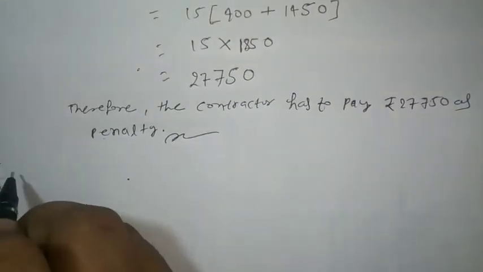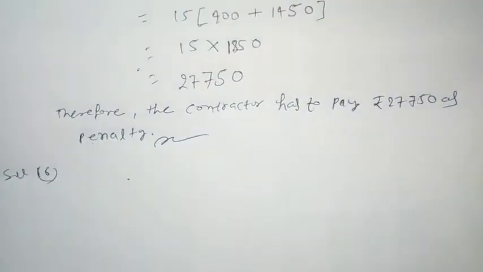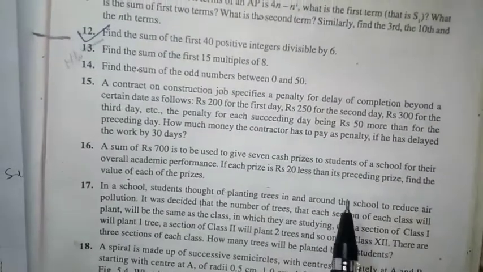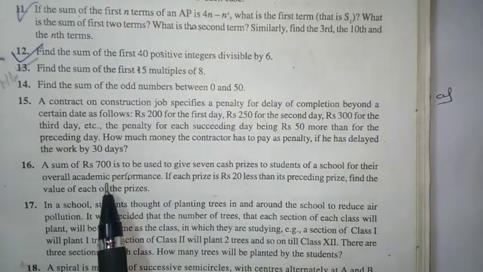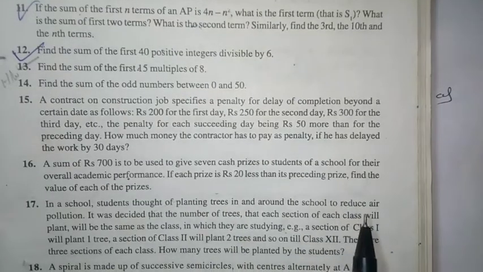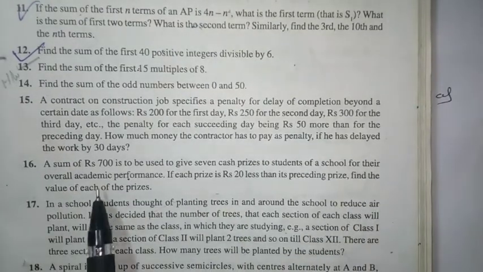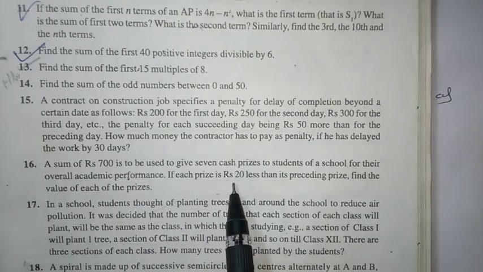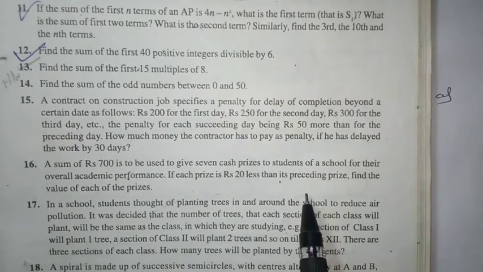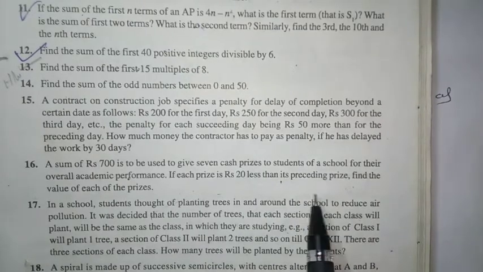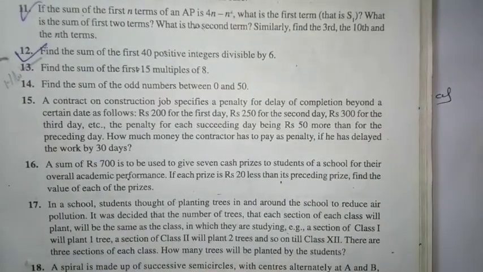Now the next question, question number 16. Question number 16 says, a sum of rupees 700 is to be used to give 7 cash prizes to students of a school for their overall academic performance. If each prize is rupees 20 less than its preceding prize, find the value of each of the prizes.